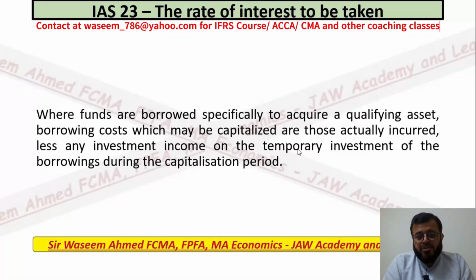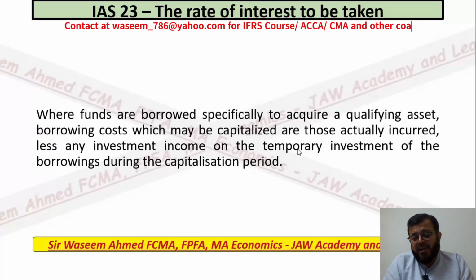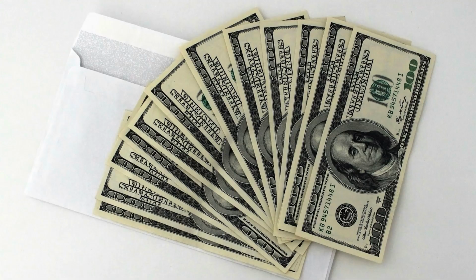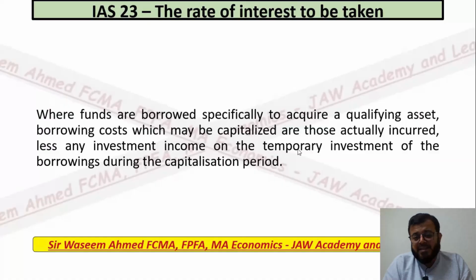So suppose you are paying at the rate of 5% for 1 million. Suppose you have taken 1 million and you have to pay 5% every month, and you put this 1 million in an investment account, where you are getting a 3% return. So it is saying that the total cost, which is 5%, and the total income, which is 3%, the difference of that amount has to be capitalized in the asset.